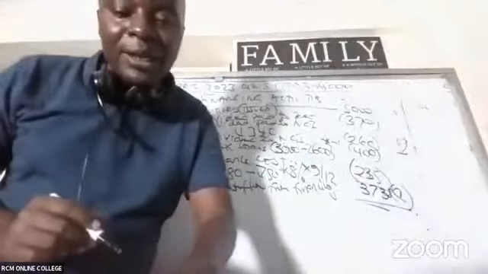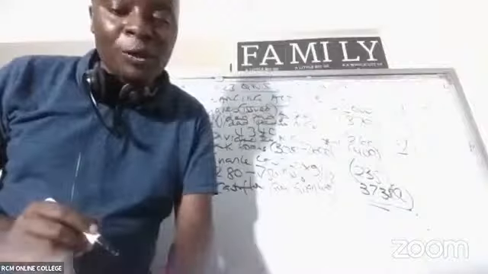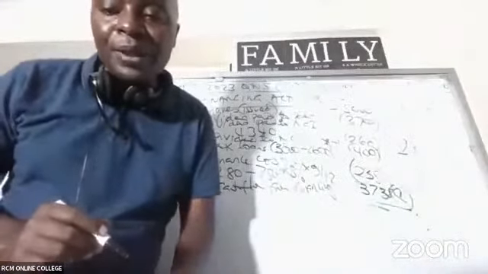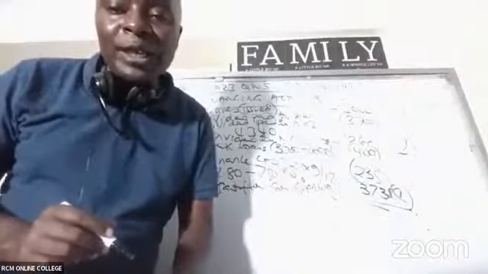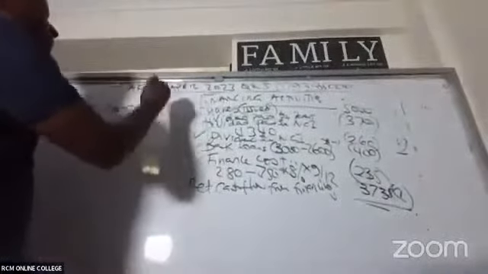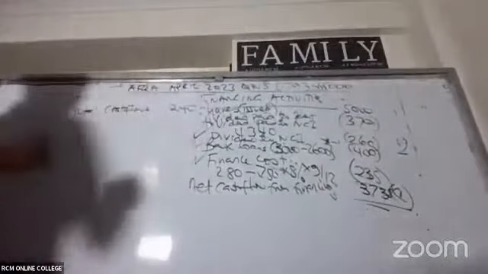I'm looking at my figures. You guys have those figures, and I'm sure you'll be able to add them very fast. A plus B plus C. Somebody's giving me 240. The total cash flow is 240.